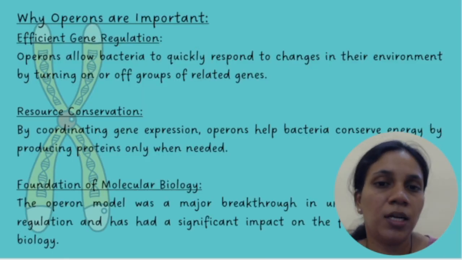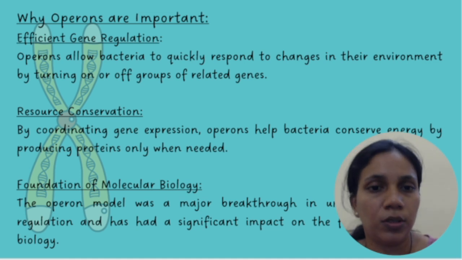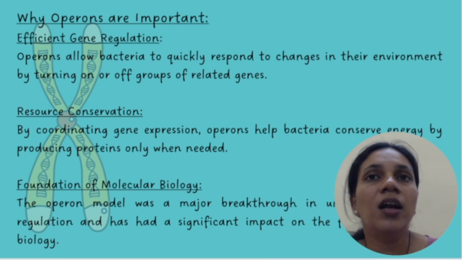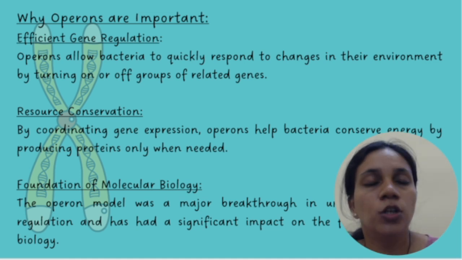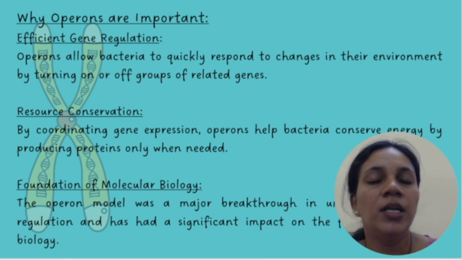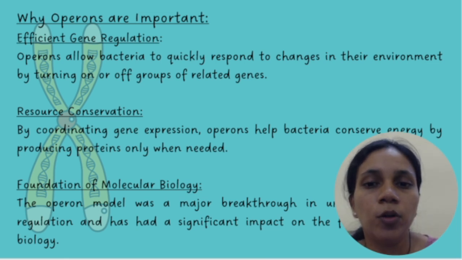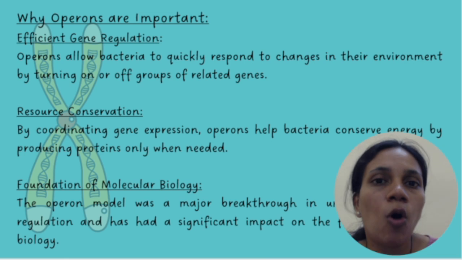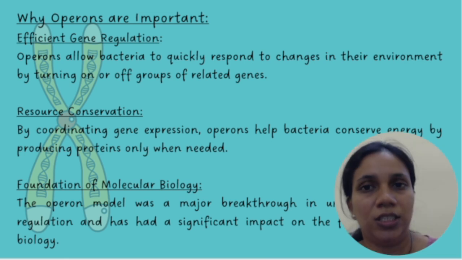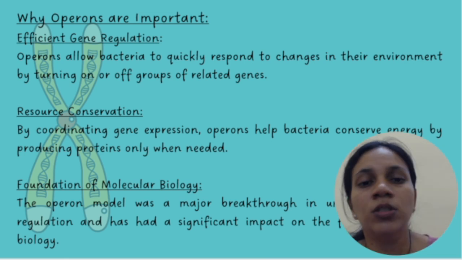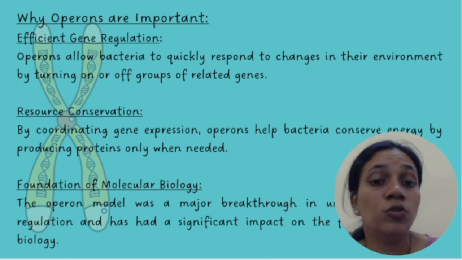Now the last part, why are these operons important? The first thing, they allow efficient gene regulation. If there is some change in the environment, some change in the nutrients for a particular group of bacteria, these bacteria are going to sense the environmental change, right? And then these operon models will quickly turn on or turn off the related genes, and that helps the bacteria to survive.